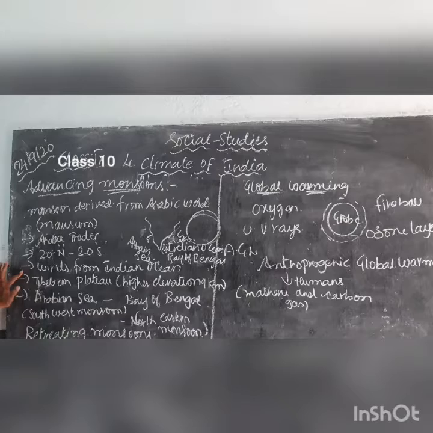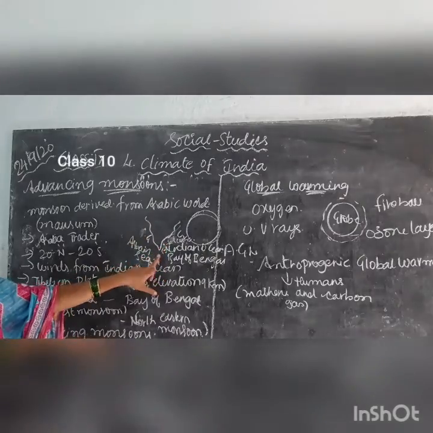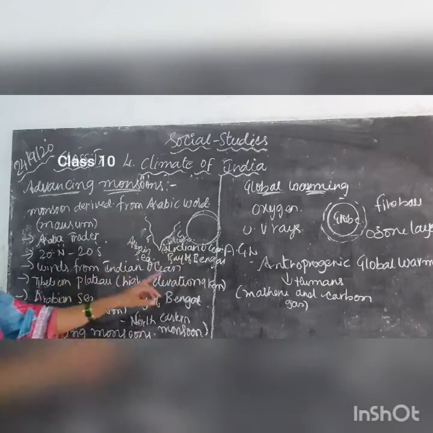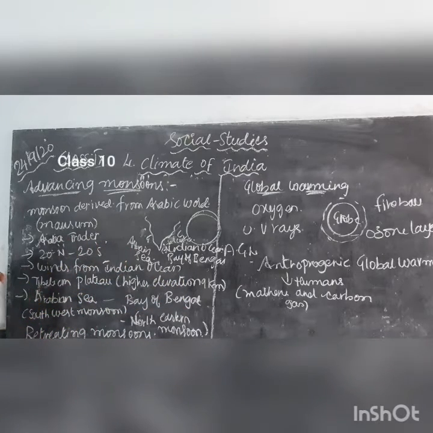Coming to the winds, from which direction are we getting winds? We are getting winds from the Indian Ocean. Already I have drawn our India diagram here, children. Here in India we are getting the winds from the Indian Ocean. If you see, this side is the Bay of Bengal, this side is the Arabian Sea. One side is the Eastern Ghats and another side is the Western Ghats.